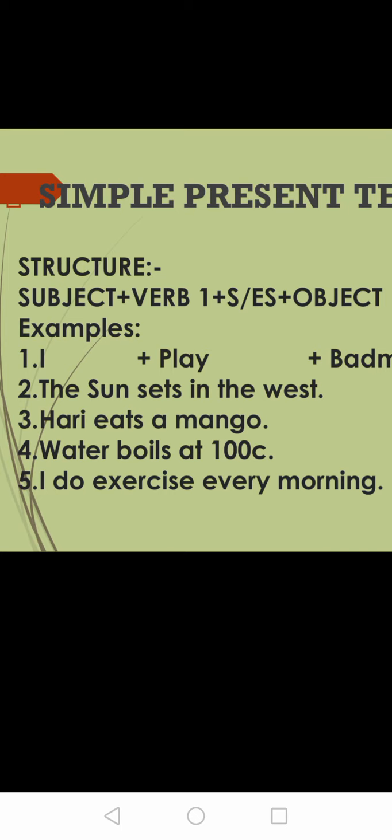Now let's see the first example. I is a subject. Subject means the one who is doing the action, the doer of that action. So I is the subject plus V1. V1 is the first form of verb, that is play. Play is here the first form, plus S/ES. If needed you are going to add S/ES, but there is no need of S/ES here because the subject is I. That's why, I play.